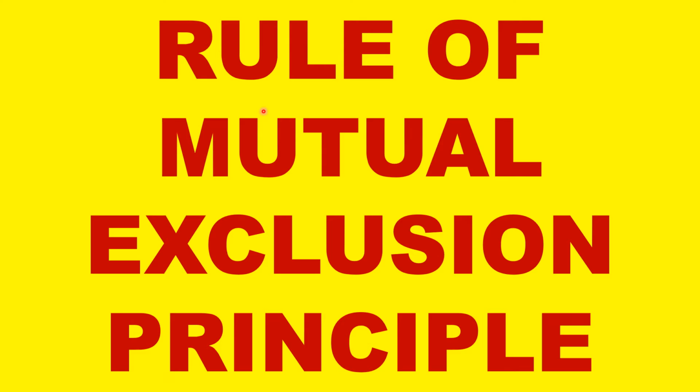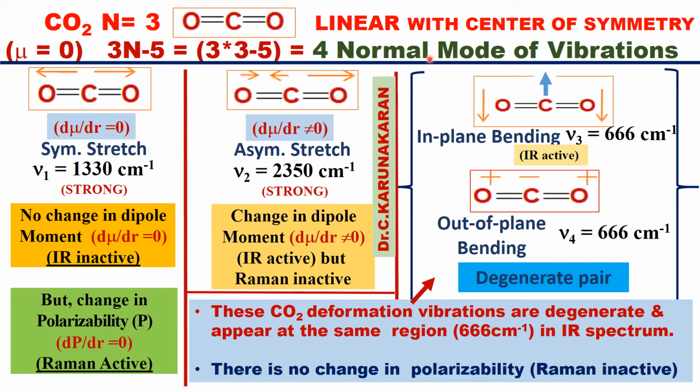Let us study the rule of mutual exclusion principle. What is called the mutual exclusion principle? The rule of mutual exclusion is based on polyatomic molecules with a center of symmetry. Let us consider a polyatomic molecule with a center of symmetry, CO2. CO2 is a polyatomic molecule with the center of symmetry i.